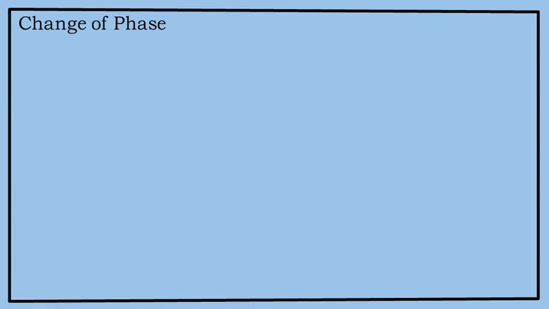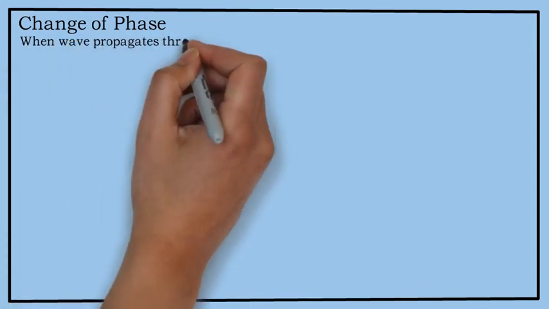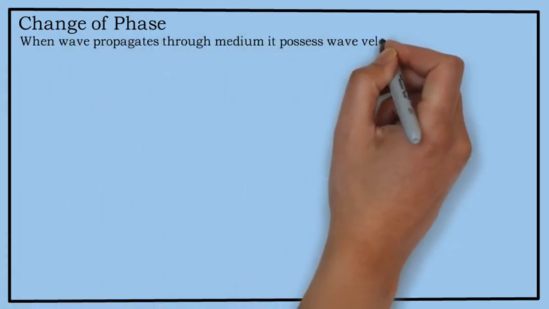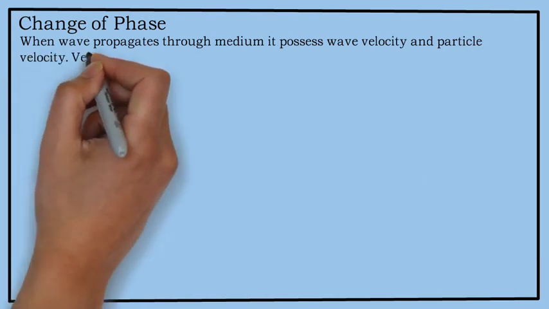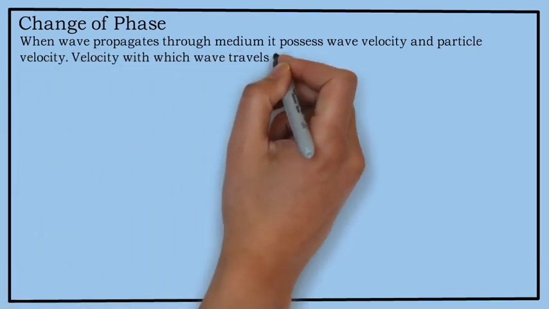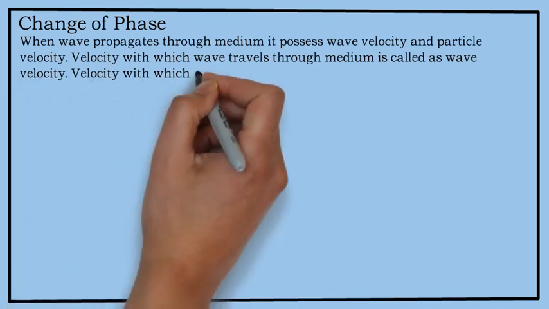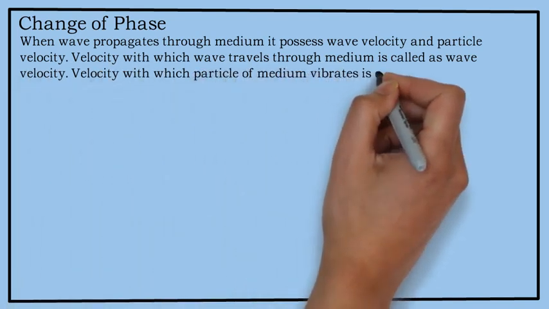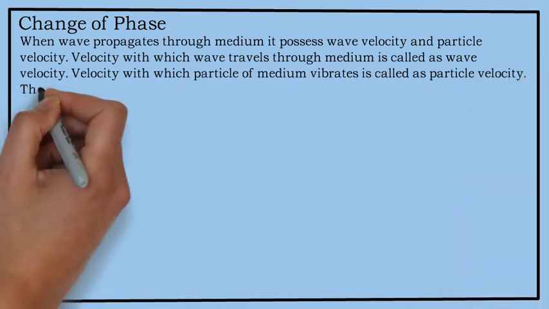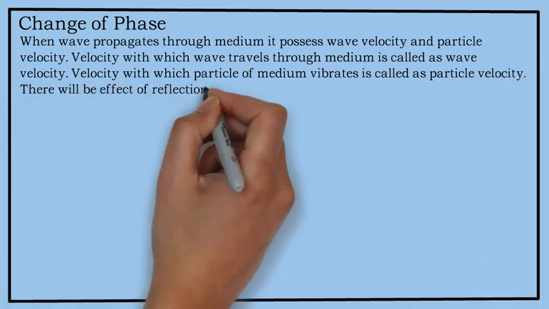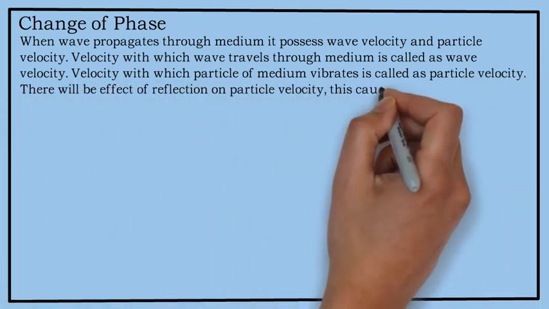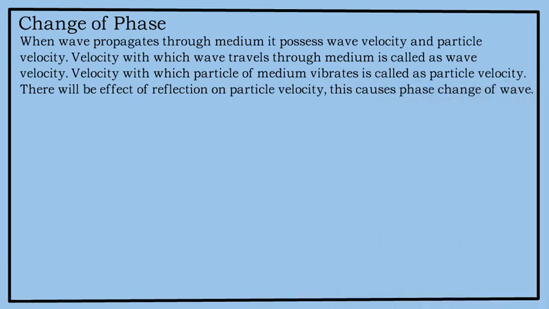Change of phase. When the wave propagates through a medium, it possesses wave velocity and particle velocity. The velocity with which the wave travels through the medium is called wave velocity. The velocity with which the particles of the medium vibrate is called particle velocity. There will be an effect of reflection on particle velocity. This causes phase change of the wave.